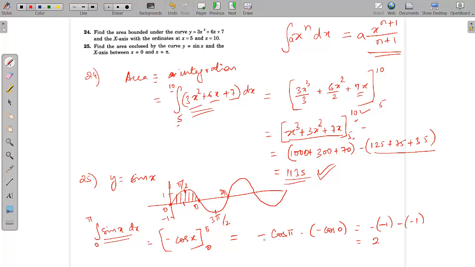For these limits, first you put pi in, so it is minus cos pi, minus, again you put 0, so minus cos 0. What is cos pi? Cos pi is -1, minus, what is cos 0? Cos 0 is 1. So this becomes 2. So the area under the curve for sin x is +2. Okay, let's see the next question.